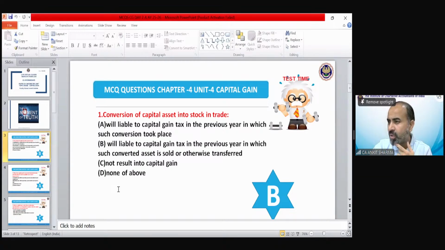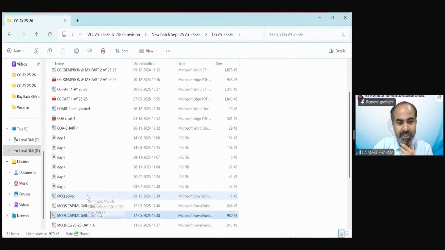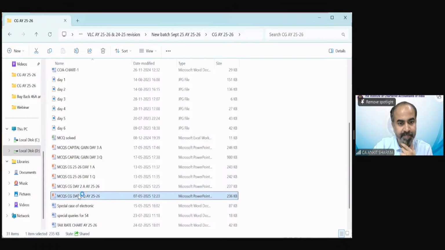Is there any query on the query portal? No. Okay. So what is the correct answer? Okay, Soumya is saying B. Shalini is saying A. Anyone else? Harshada is saying E. So, conversion of capital asset into stock in trade. Okay, I have opened the sheet of answers. That's going to help you a lot. Let me open the sheet of questions.